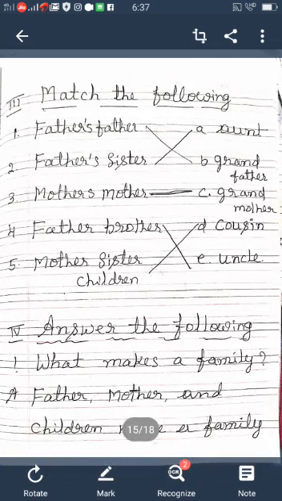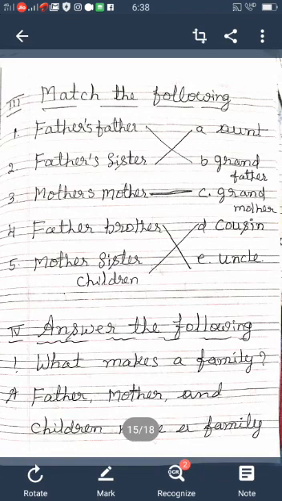Next main, match the following. There are two columns given. There are 5 words in the first and second column. You match the correct answer. Understood?